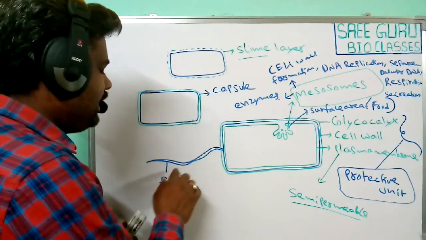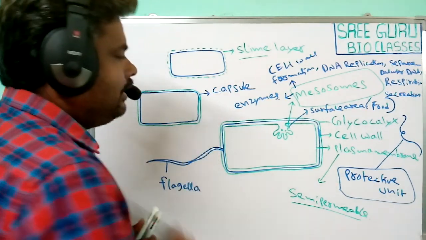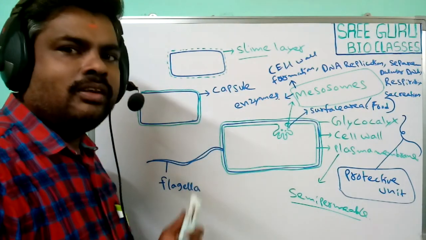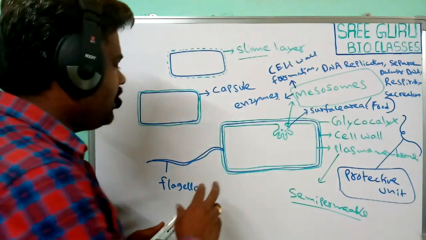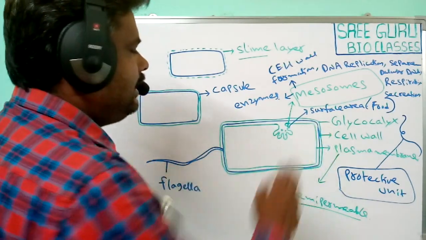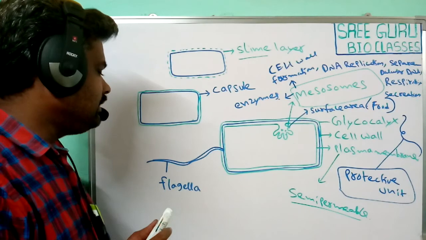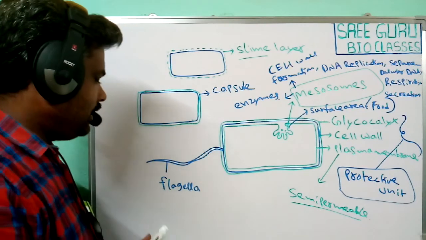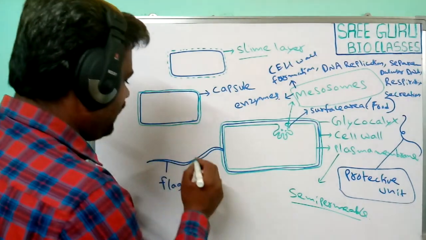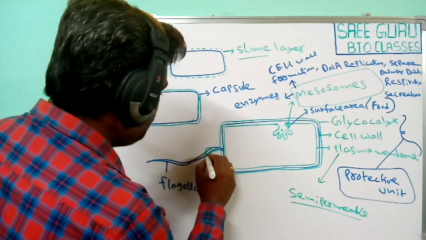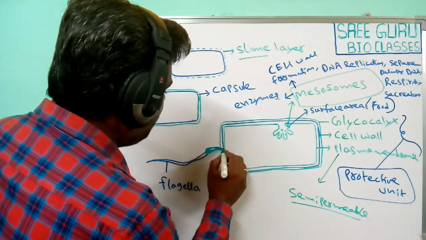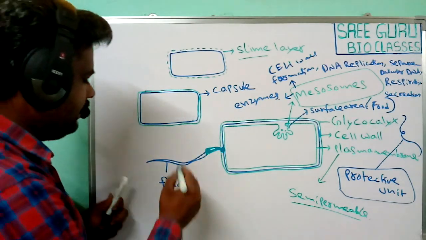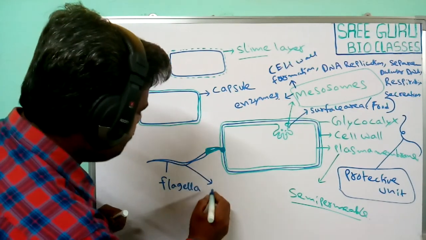Some bacteria have a single flagellum and it is arranged at this corner. Some bacteria have more flagella and they are arranged over the entire body of the bacteria. Sometimes two are arranged on this side and this side like that. So the arrangement and the number of flagella vary from bacteria to bacteria. Generally the flagella also have three regions.